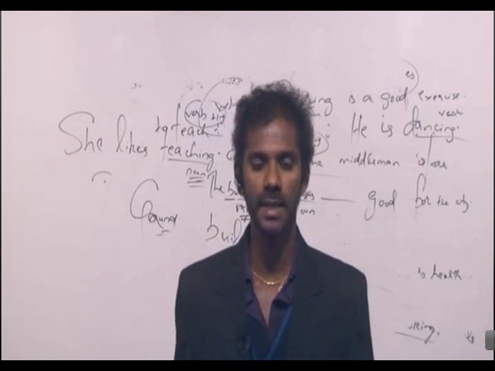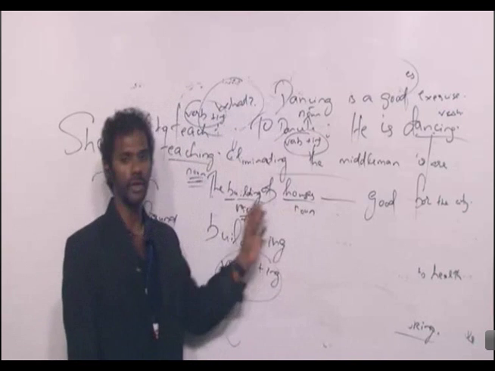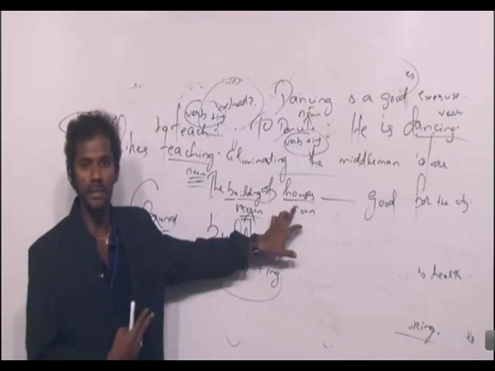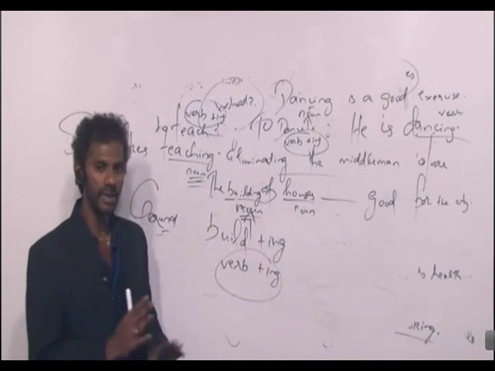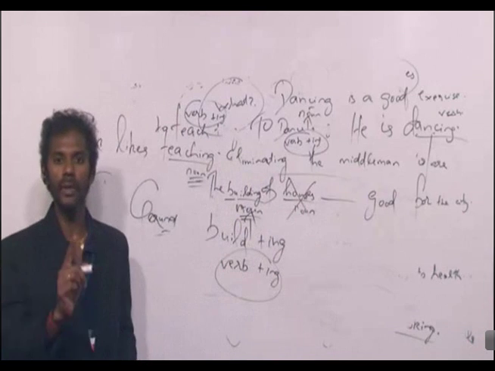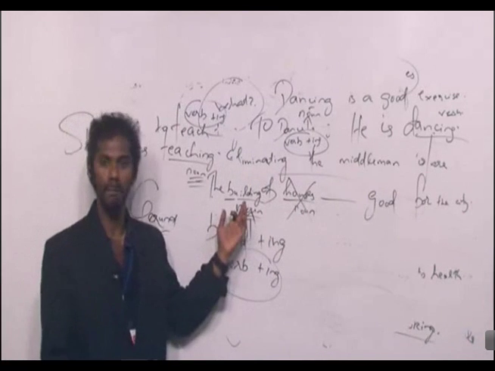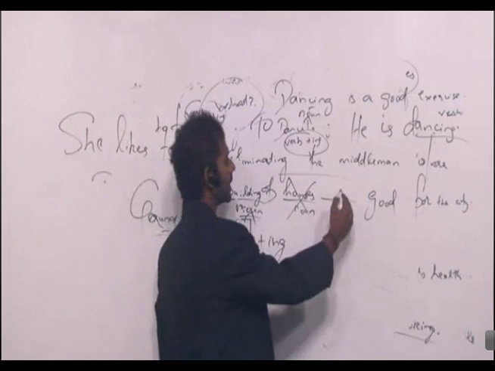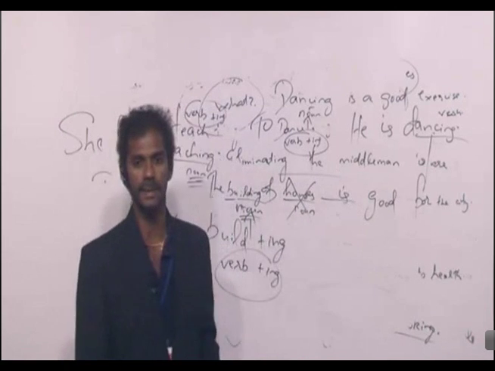Clear? Here we have two nouns before the verb, so I have to apply this method, eliminating the middleman. What is the noun that comes in the middle? Houses. So without thinking much, eliminate houses. Now we have only one noun. What is that? Building. Singular, plural? Singular. Verb also must be singular. Is good for the city.